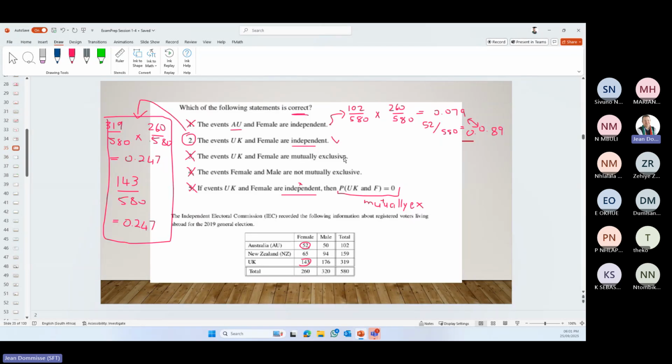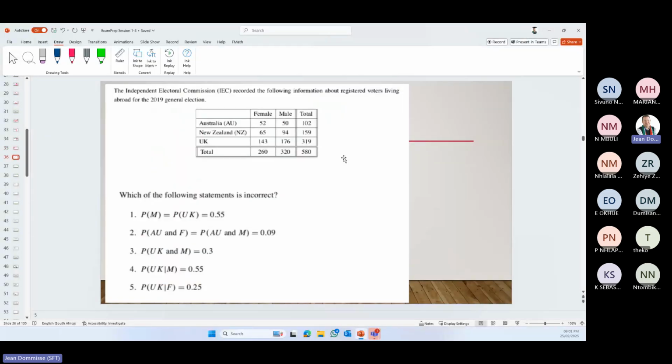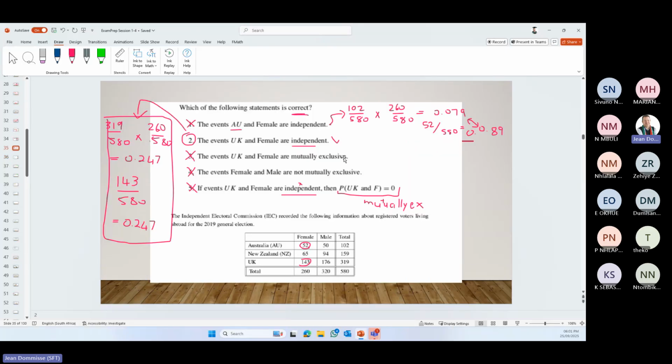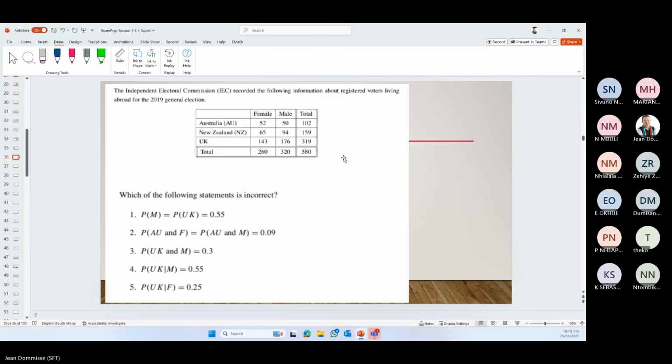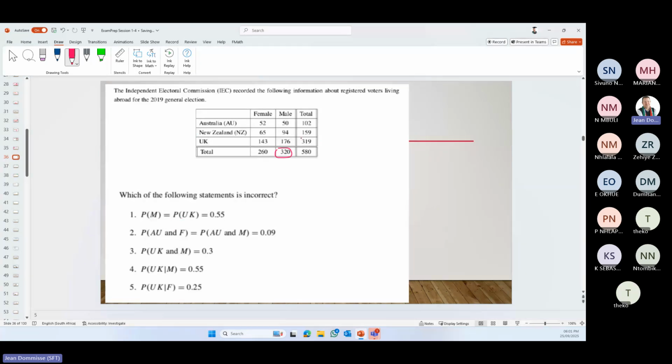Okay, exactly the same data set. Now look at how the questions are phrased. Everything in this one, we're using words. Now we're using the symbols in this one. So probability of male, the 320, they say that's the same as the probability of UK, and that is equal to 0.55.